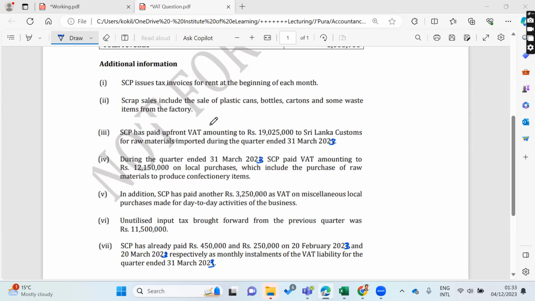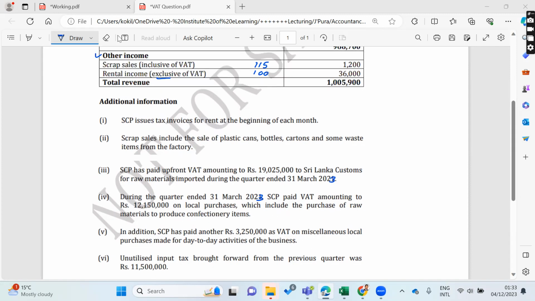We'll start. Here, SCP issues tax invoices for rent from the beginning of each month, right? Again, we have another confirmation in the description: rental income subject to VAT. So anyway, we have confirmation. The VAT invoices are there, and they issue them at the beginning of each month. We don't care about that anyway.